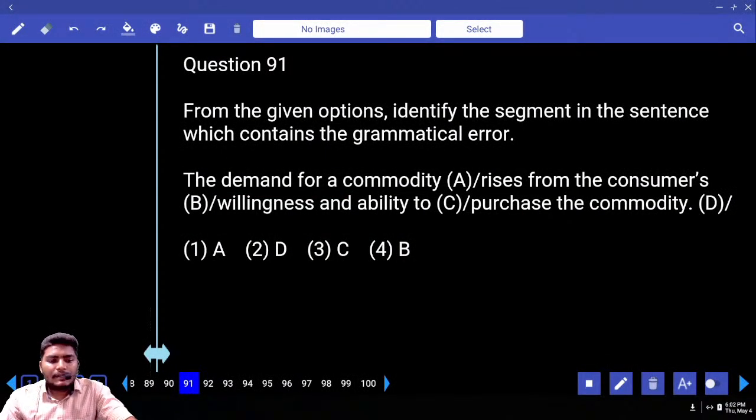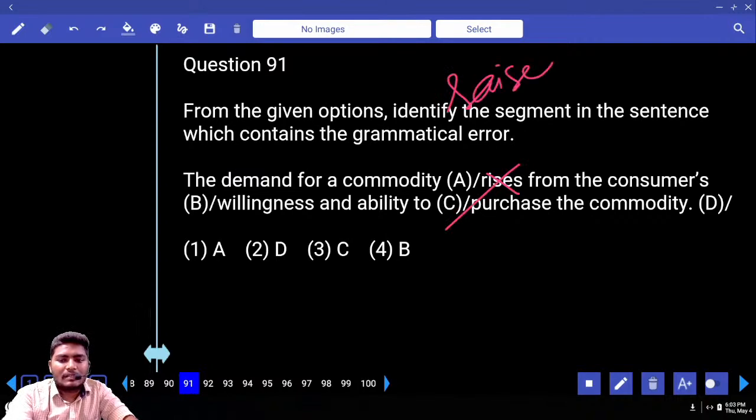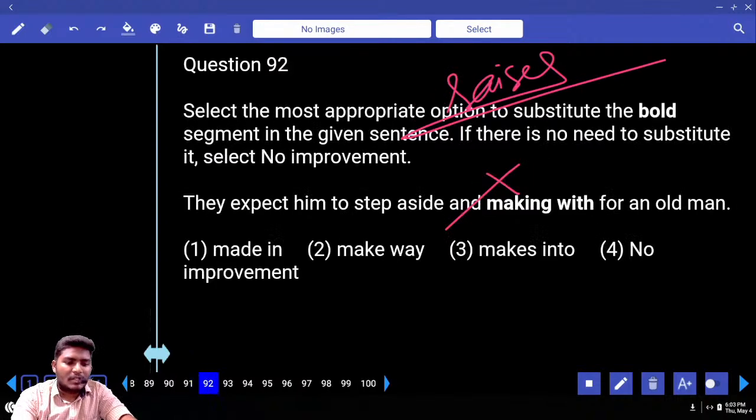Check on that. Next up, the demand for a commodity rises from the consumer's willingness and ability to purchase the commodity. I think I already gave you this just yesterday. Just yesterday only I gave you this explanation. I don't know how many of you answered this. Demand for a commodity. Demand is raised, RISE or RAISE. Somebody raises the demand for something. There must be some input. So it is not rise, it is raises. Move to 92.